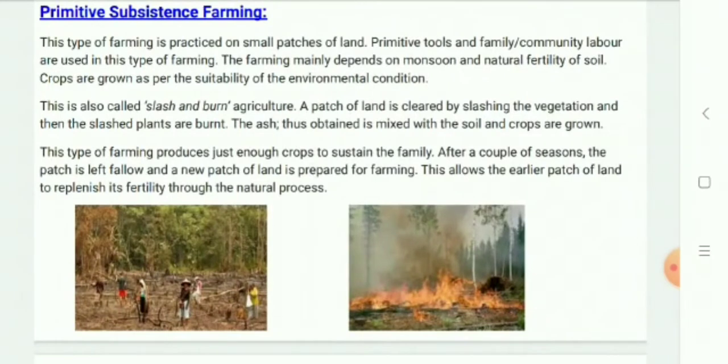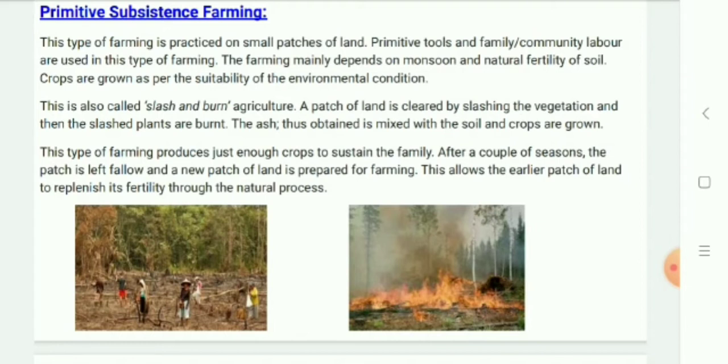This type of farming is still practiced in few pockets of India. Primitive subsistence farming is practiced on small patches of land with the help of primitive tools like hoe and digging sticks, and family community labor. This type of farming depends upon monsoons, natural fertility of soil, and suitability of other environmental conditions. It is also called slash and burn agriculture.